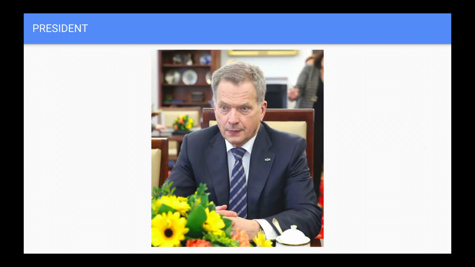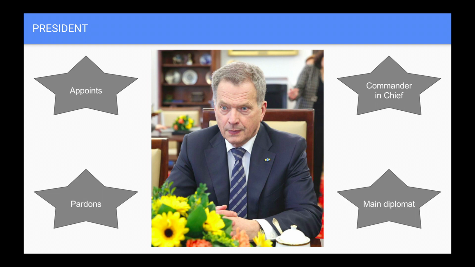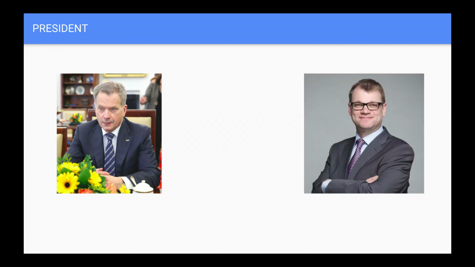Apart from this, our president also appoints many people, has considerable military power as the commander-in-chief of the Finnish military. Although they still need parliamentary approval for war, the president also has the power to pardon and leads foreign policy along with the cabinet. The president also makes the cabinet, where first the president nominates a prime minister to the parliament, and then if the parliament confirms the person nominated by the president, they become prime minister. As the head of the cabinet, the prime minister submits other cabinet positions and the president nominates accordingly.